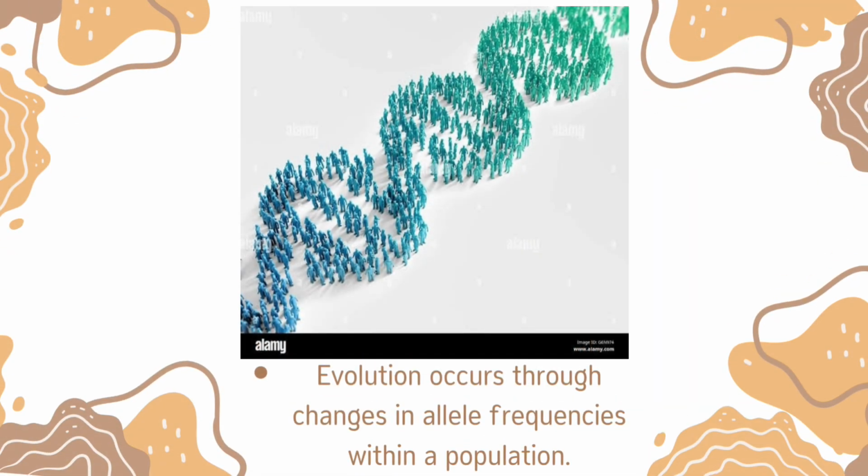Evolution happens at the genetic level. Population genetics studies how gene frequencies change over time. It examines how natural selection, mutation, genetic drift, and migration influence evolution in species. Understanding these genetic shifts helps scientists track how species evolve and adapt to their environments.